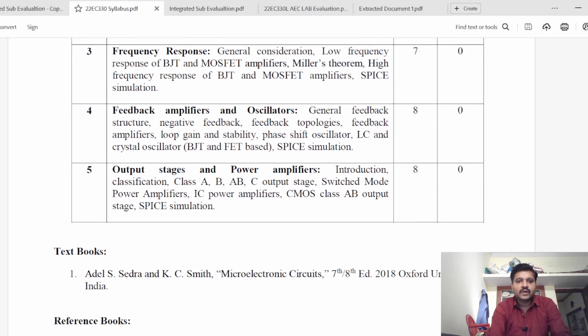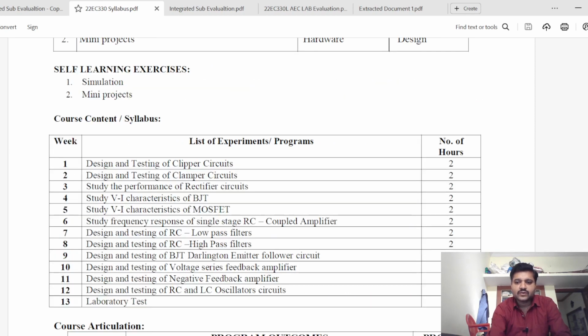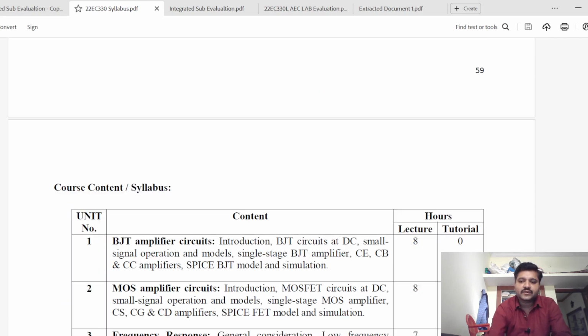The textbook for this subject is Sedra and Smith, titled Microelectronic Circuits, 7th or 8th edition. The reference books are Robert Boylestad, Electronic Devices and Circuit Theory, 11th edition, and Millman and Halkias, Electronic Devices and Circuits. And there is the book by U B Mahadevaswamy, as you know our current HOD, entitled Analog Electronic Circuits, written in 2010. As I told you, this is an integrated subject.